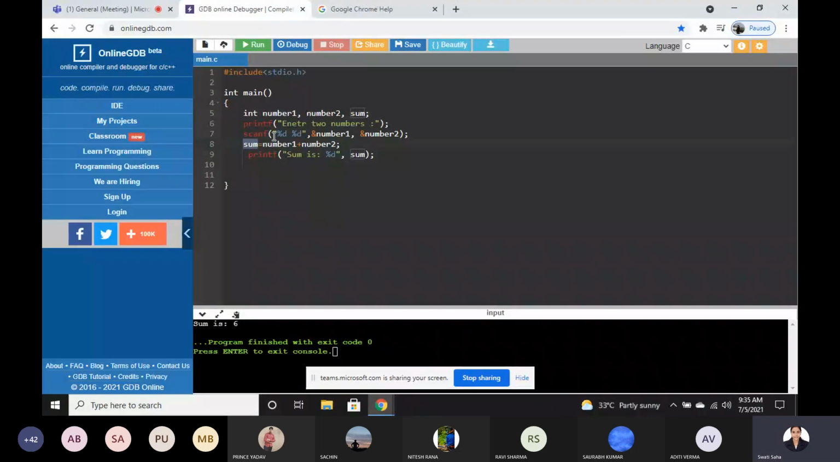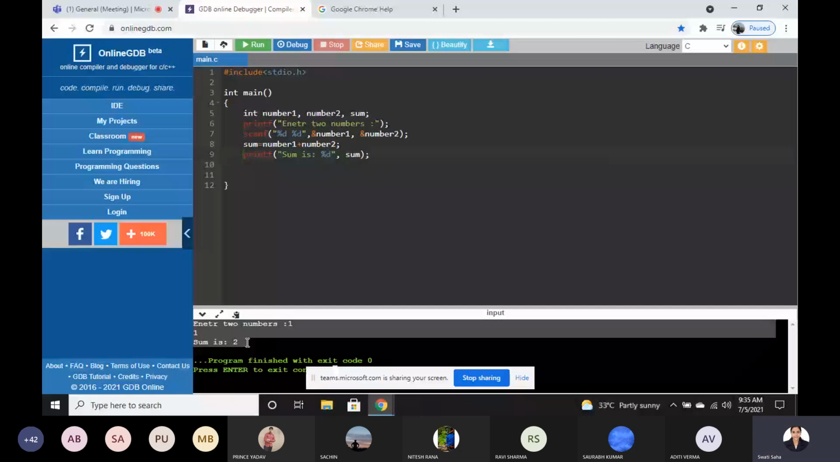Now just print: Sum is %d, sum. Now check. Now see, what is the output? Enter 2 numbers. Now the program tells us to give 2 numbers. Here I have given 5 and 8. Press enter. So sum is 13. Again run. Again check, 1 plus 1. Sum is 2. Now see, we can say this program is super flexible. It will give the output as per our requirement.